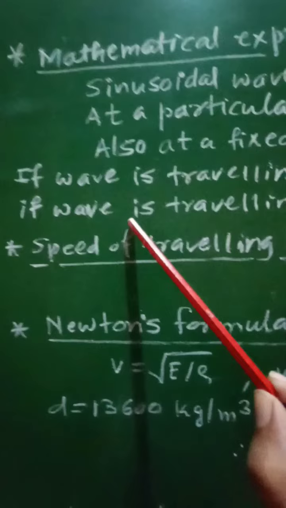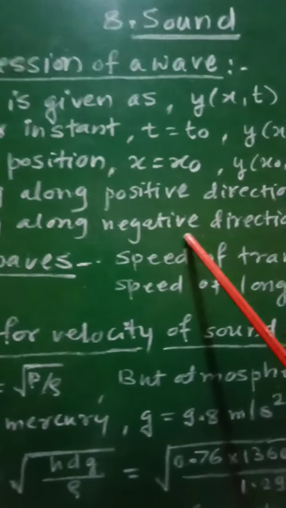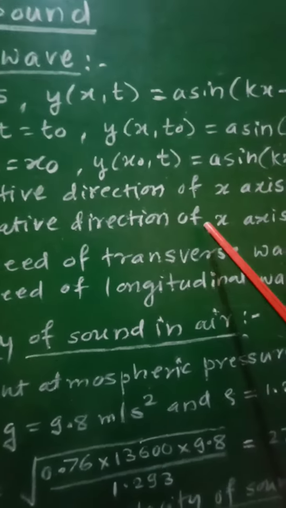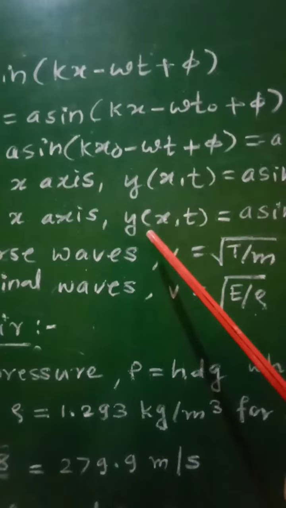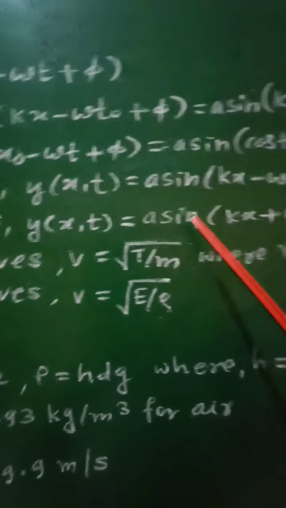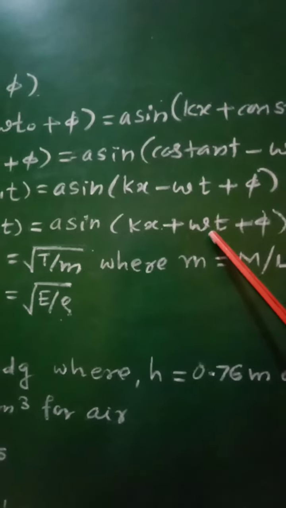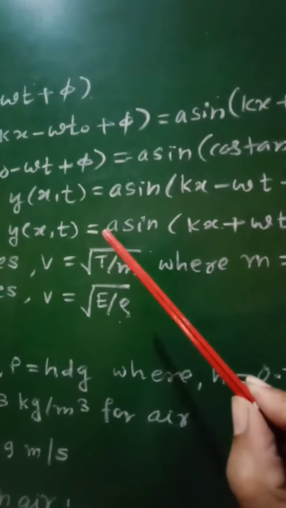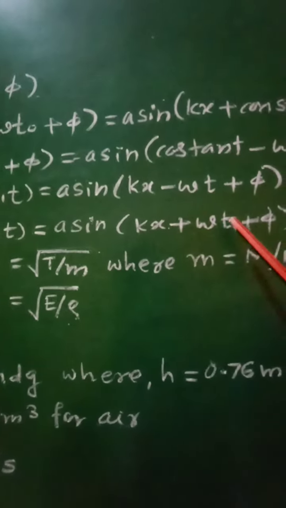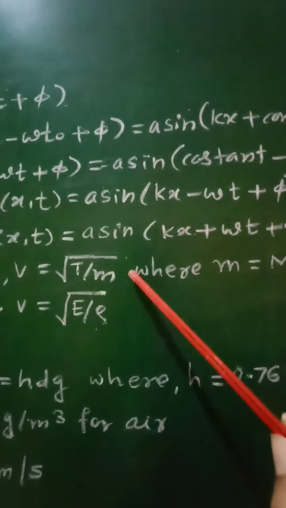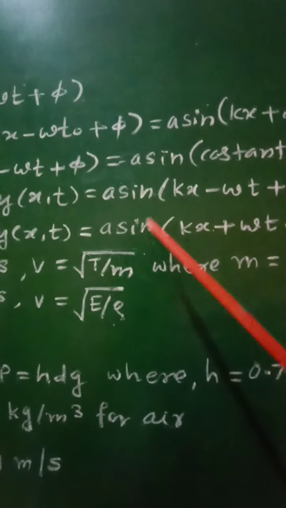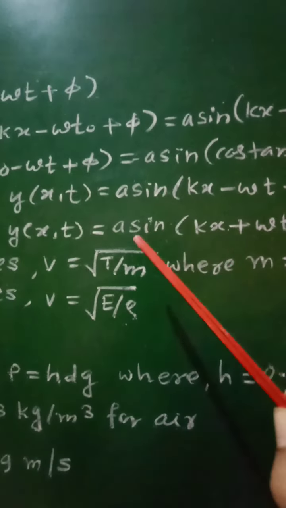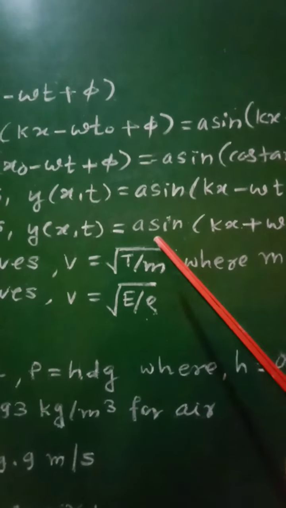And if the wave is traveling along negative direction of x axis, then displacement y(x,t) will be equal to a sin(kx + ωt + φ). So these two equations will represent the displacement of that particle along positive direction of x axis and along negative direction of x axis.